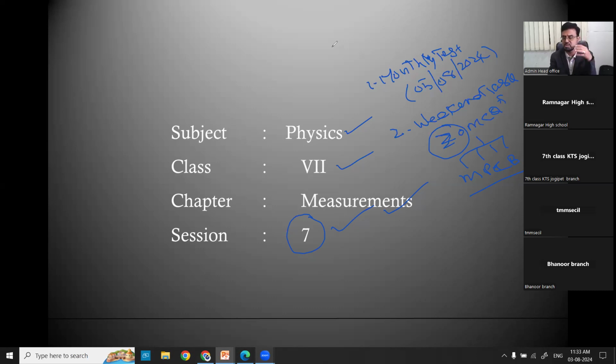All these questions are from the material only, not from outside the textbook. From the material, we selected a few questions: 5 from mathematics, 5 from physics, 5 from chemistry, and 5 from biology. Answer them and bring it on Monday and show it to your subject teacher. They will correct the book. Like this, every Saturday we'll send the task for you.